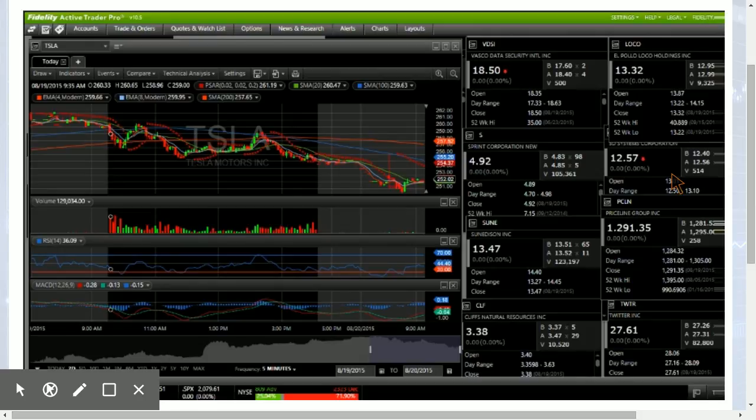Let's look on the daily chart at targets. Currently trading at 252, the middle Bollinger Band support. Here, I'll pull up the chart for you.